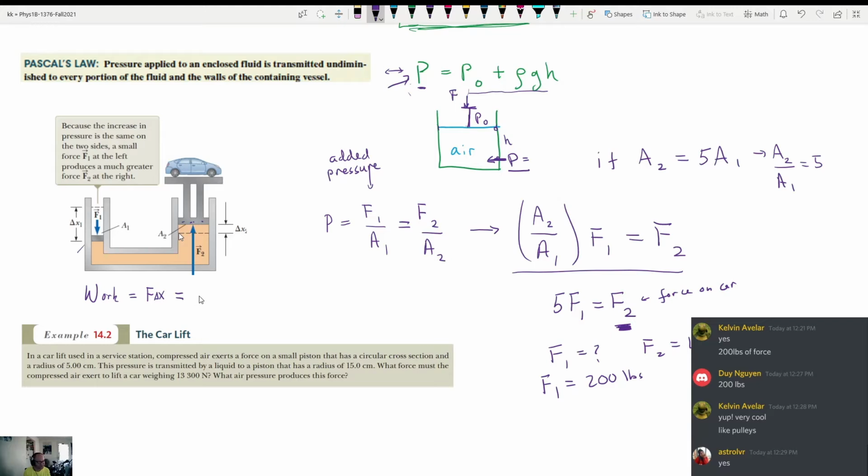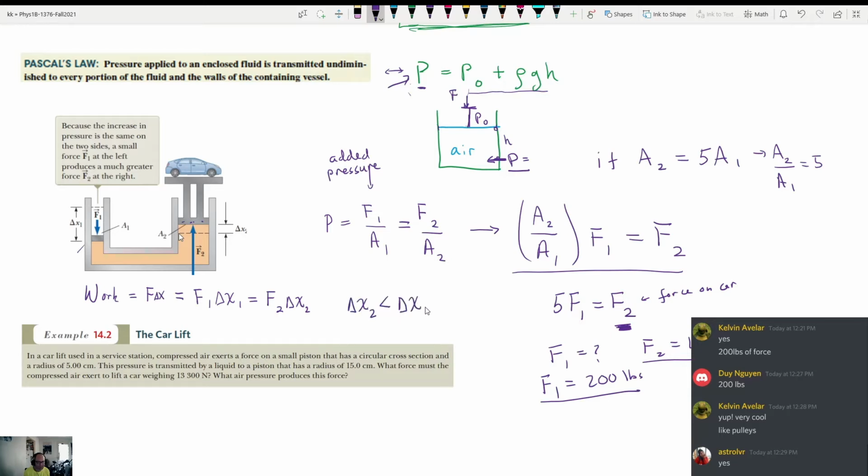So in this particular case, if the system had no friction and there were no losses due to anything else, then we could say that F1 times delta x1, the work that you do to push the car up, should be equal to the work that's done on the car, which would be F2 times delta x2. But we know F2 is like 10,000, F1 is like 2,000. So in order for this to work, delta x2 has to be much smaller. Delta x2 has to be less than delta x1.